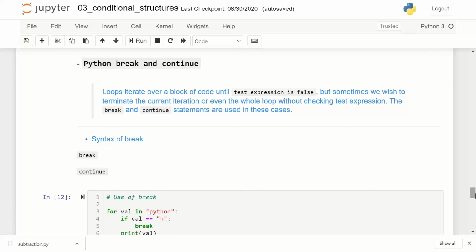The second application is continue. I'm running a for loop, and if a certain condition is met, I want to skip certain syntax execution depending on whether the condition is met. If the condition is met, I want a certain part of the code not to be executed, and I want to start with the next iteration. In that case, we make use of continue.